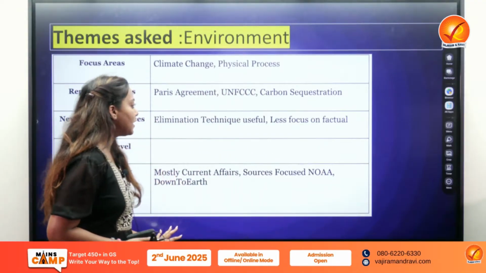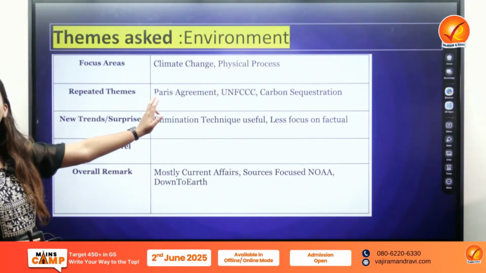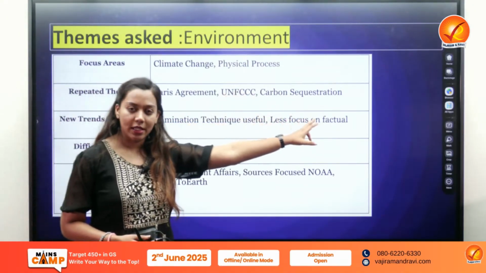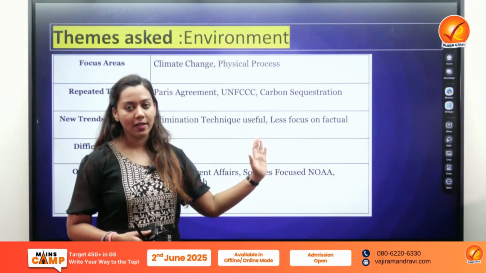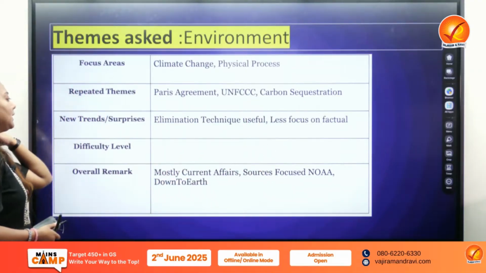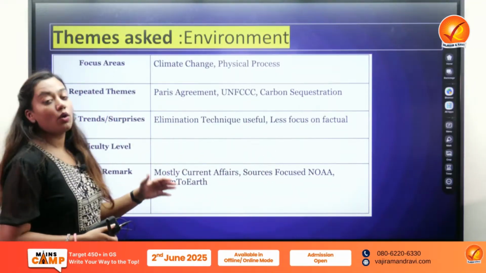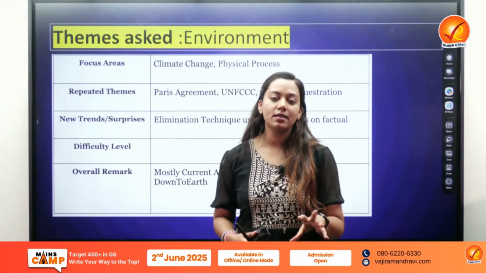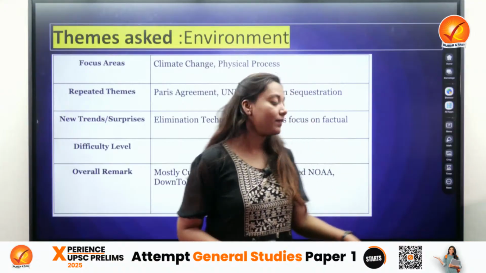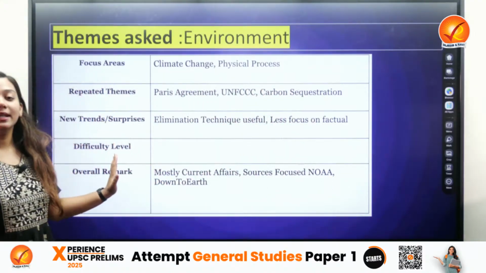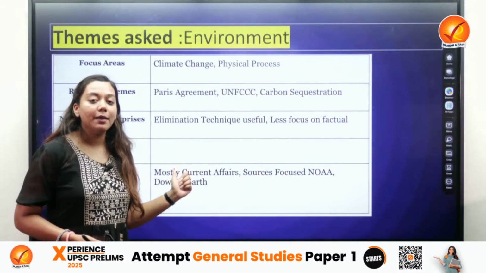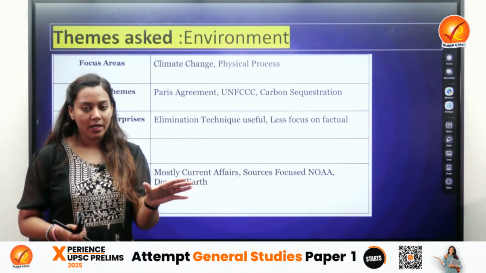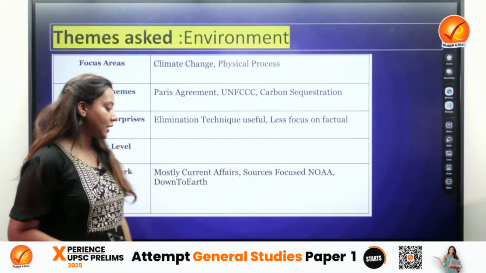So this paper was very manageable. Repeated themes: Paris Agreement, United Nations Framework Convention on Climate Change, and carbon sequestration. These have been repeated for the last five years. So again, it made the paper easier. Elimination techniques were useful, and good for us that the environment section focused much less on the concepts, much less on the facts. So I would say that the difficulty level of environment was very much moderated. It would move between easy to moderate. It was not going towards the difficult section.